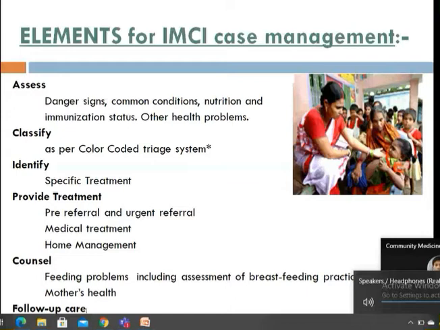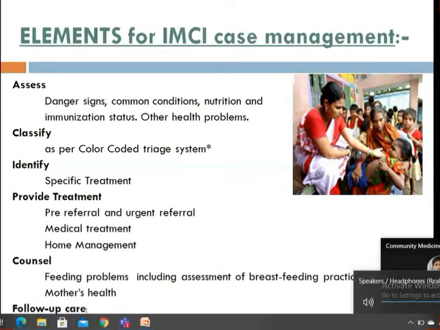Now, what are the elements for IMCI case management? Now you have understood that IMCI is a syndromic approach to management, and here we don't diagnose a case, we classify a case. We classify the illness with which the child presents to you, because we are not doing any sort of lab test.